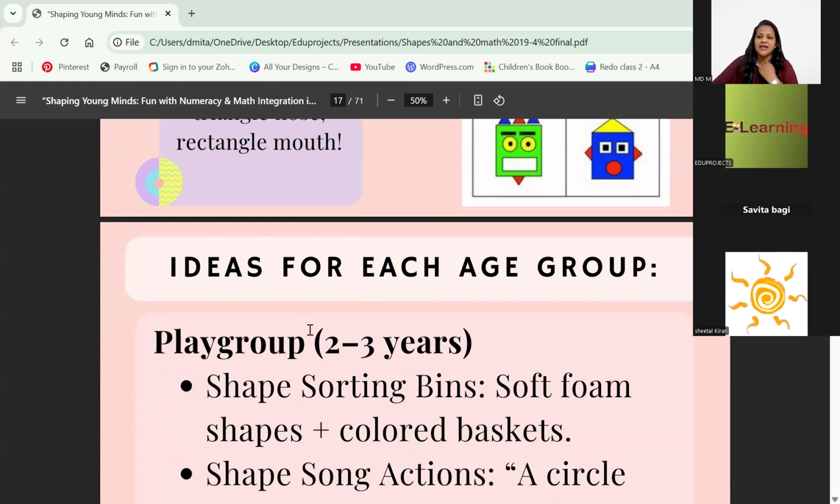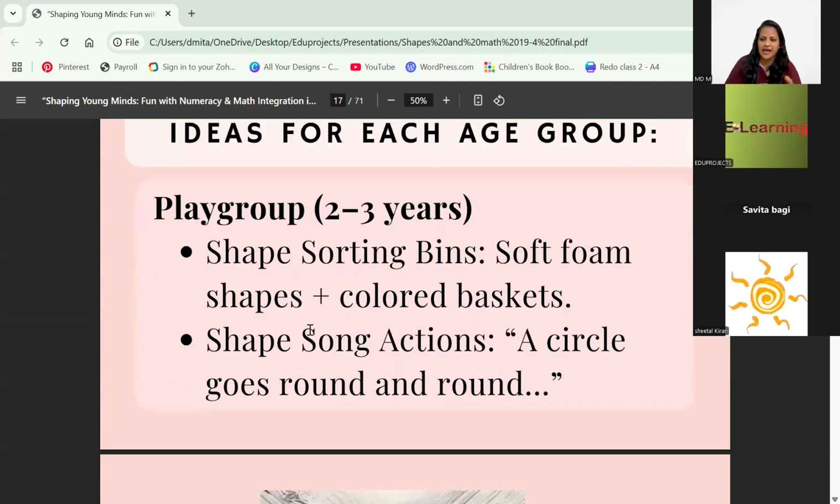Now I have some ideas that go grade wise: for playgroup, nursery, junior, and senior. You can increase or change the level of complexity as per your requirement, as per the need, and you know your children well, so you know where and what to put in. If you are doing shape sorting with colored baskets or anything, you can increase the complexity for junior also. But I am giving you two activities for each class.